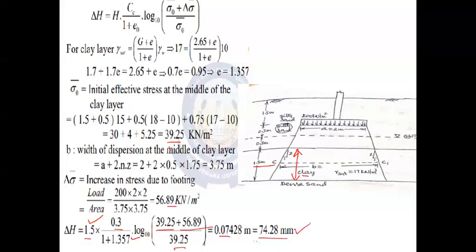0.0743 meter. So this is how problems related to consolidation settlement can be solved using the simple formula. I hope you have understood these problems, and you can practice on your notebook with all the data as well as the relevant sketch.